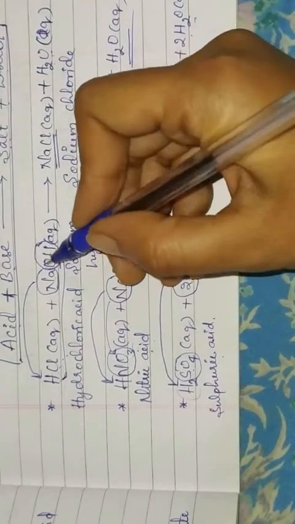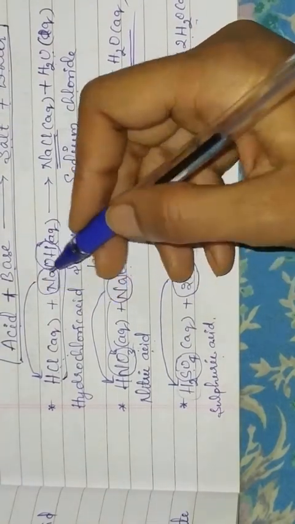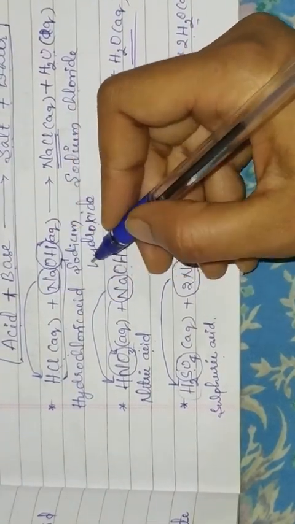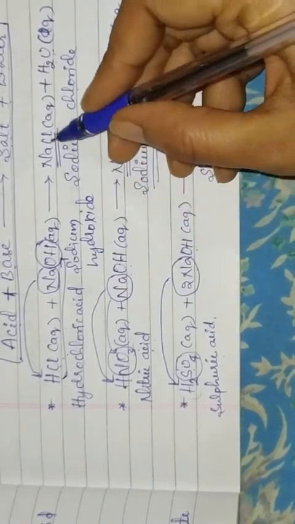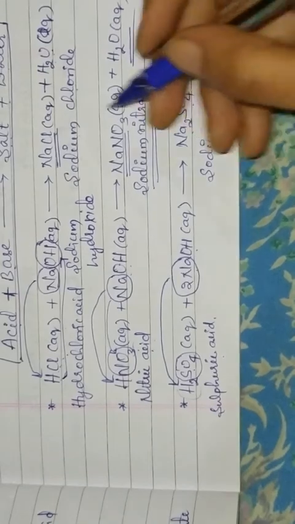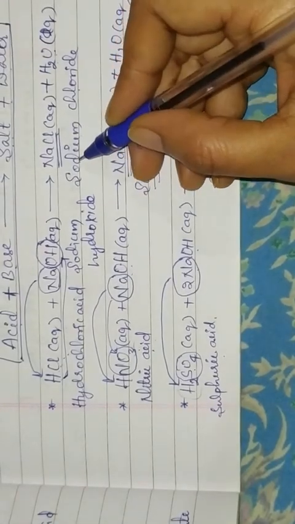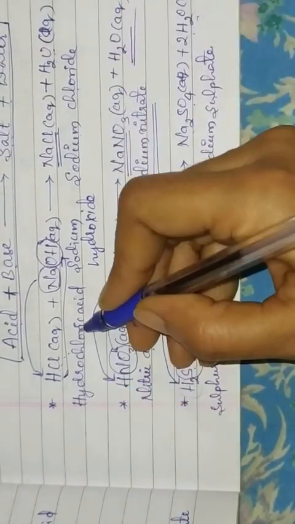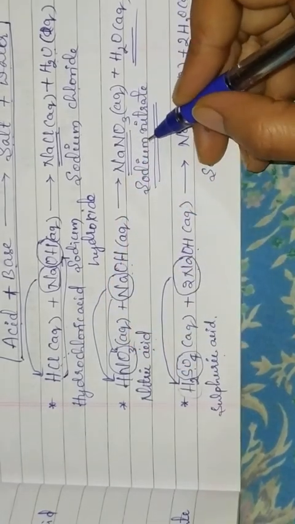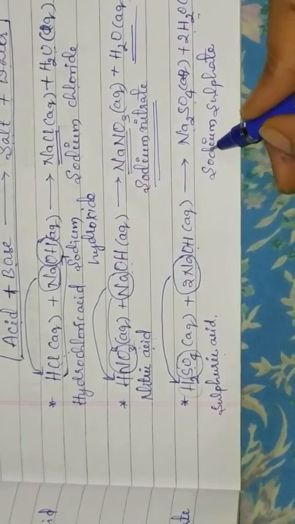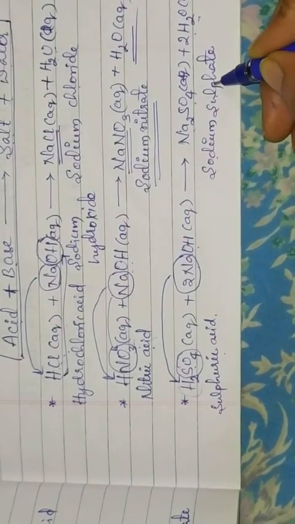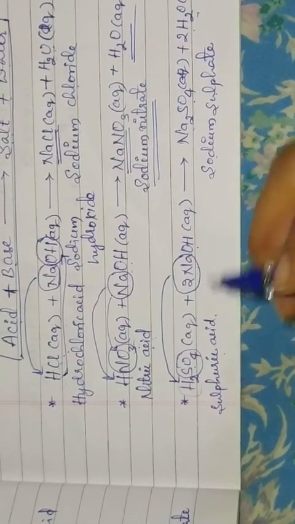Whether we use sodium hydroxide, potassium hydroxide or calcium hydroxide, it doesn't matter. The salt formed will be metal chloride when HCl is used, metal nitrate when nitric acid is used, and metal sulfate when sulfuric acid is used.